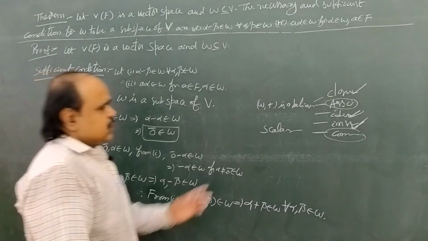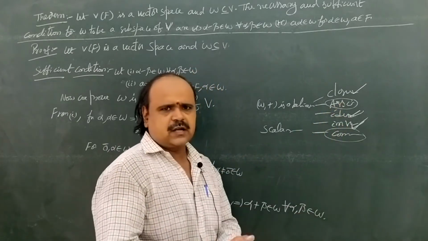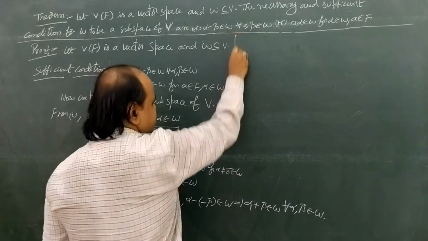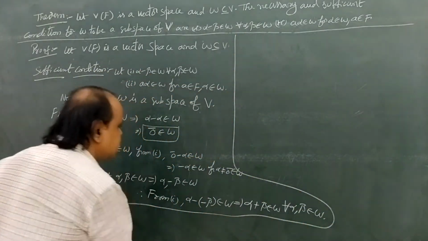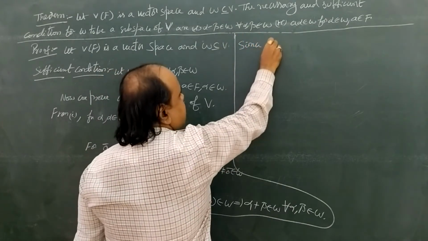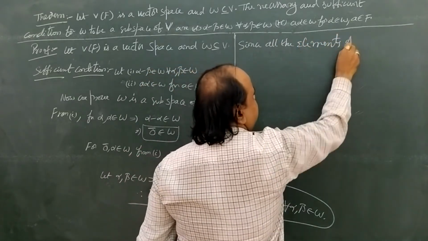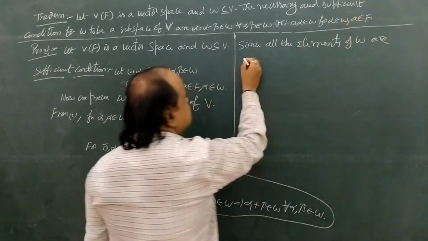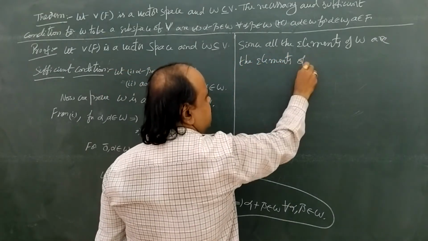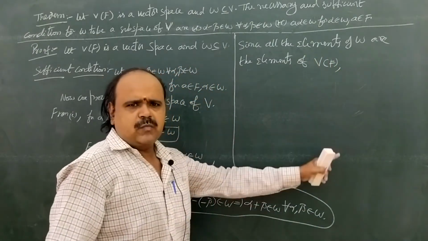Then what about the associative law and commutative law? These two conditions directly exist. There is no need to prove them. Next, since all the elements of W are elements of capital V of F, the associative law and commutative law under addition hold.